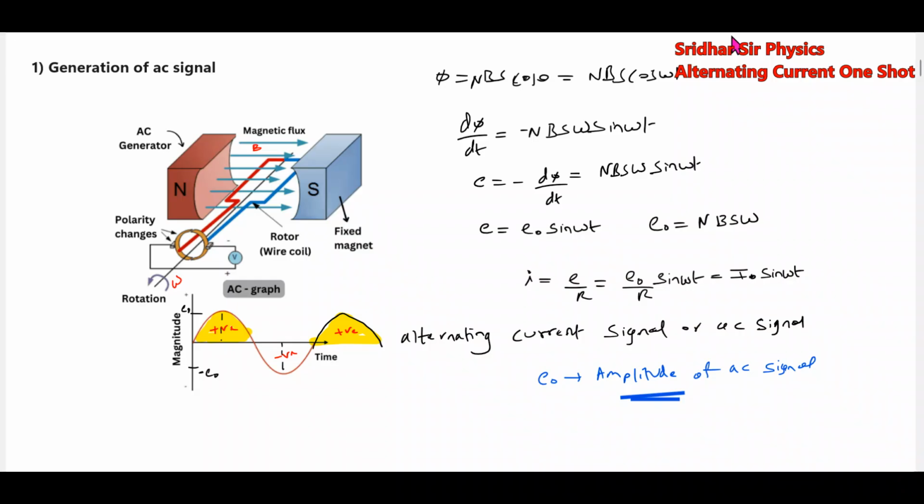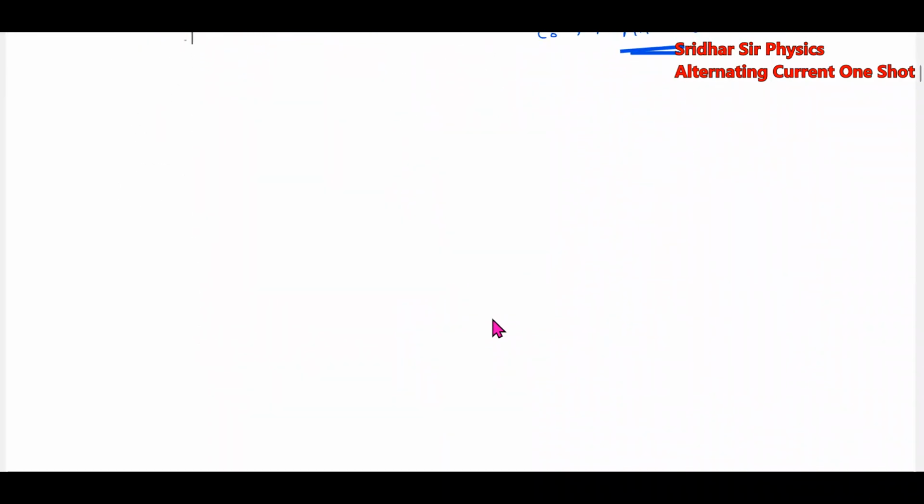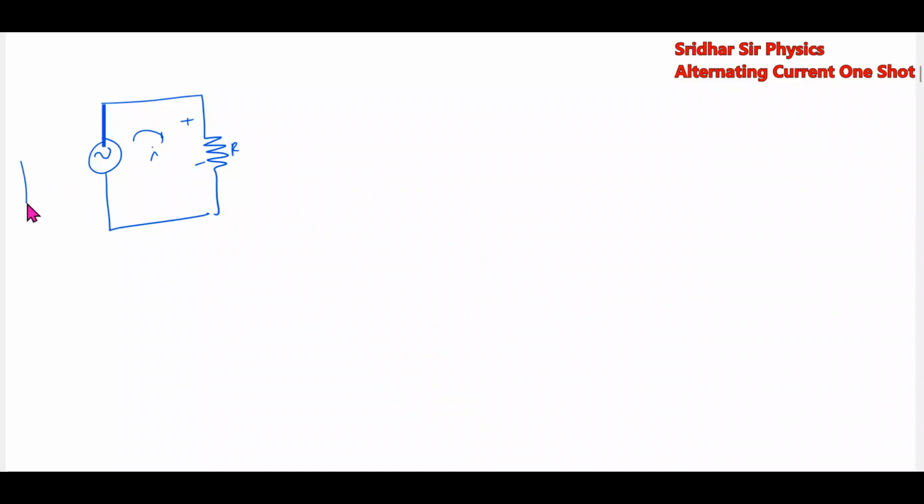Now, what is the difference between the AC signal and the DC signal? If you look at the AC signal, when you connect it across a resistor, during the positive half cycle current will flow. During the negative half cycle, the current will flow in the opposite direction.